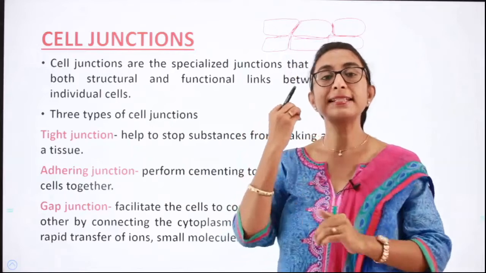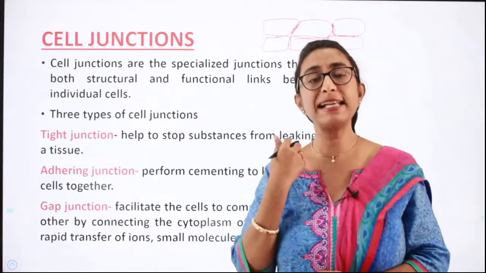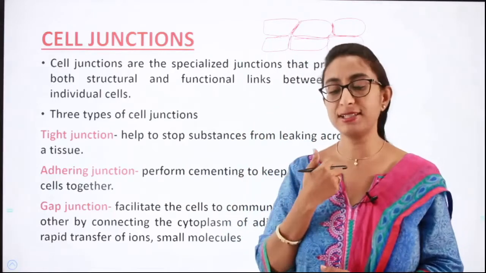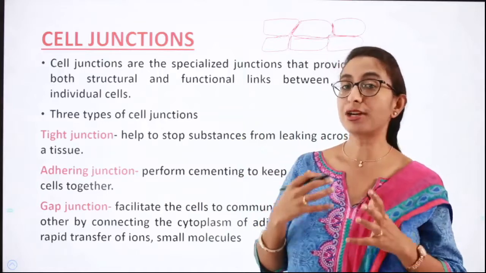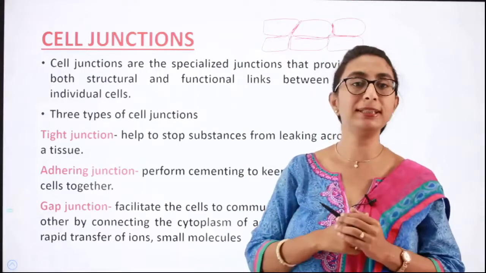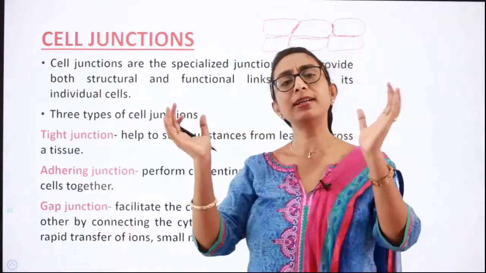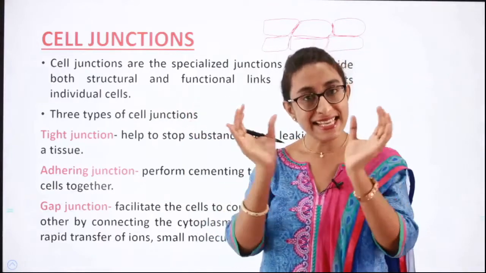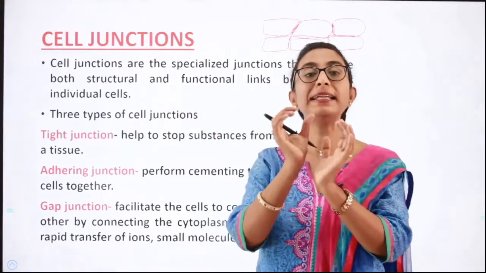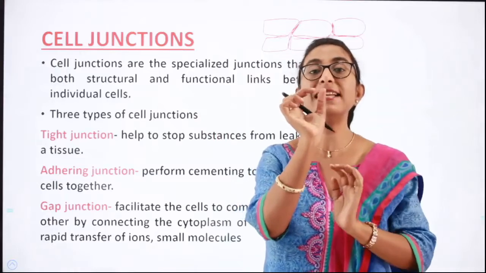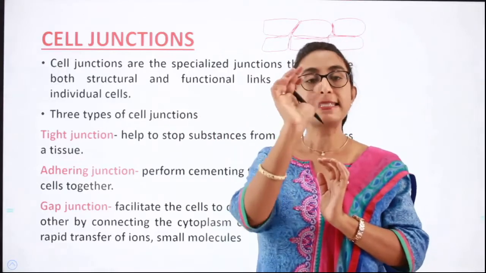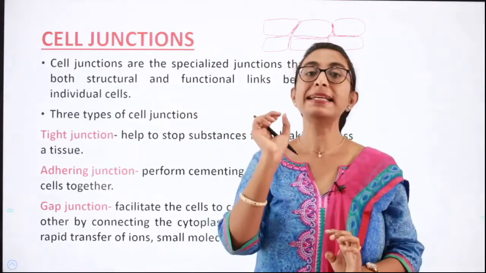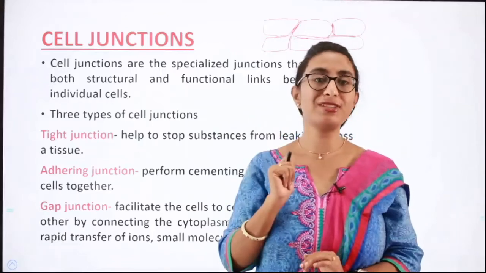So there is a concept called cell junctions. Cell junctions are the specialized junctions that provide both structural and functional link between the cells. So how is it possible that so many cells are held together to form a tissue? These cells are held together by these cell junctions, and we have three kinds of cell junction.